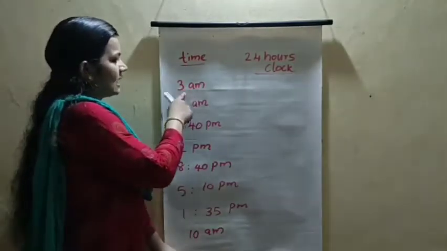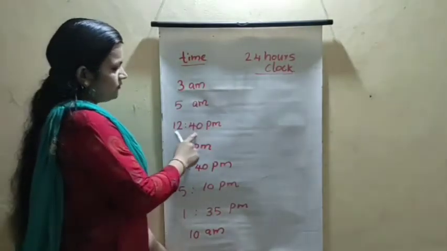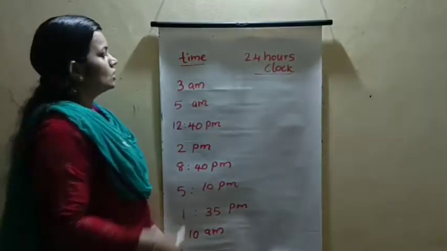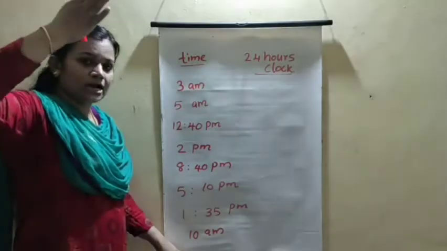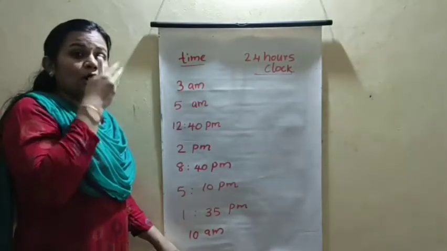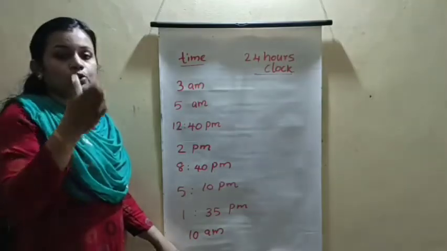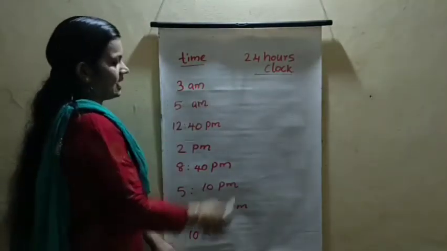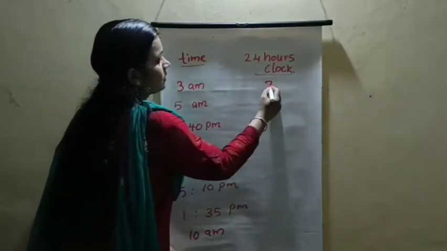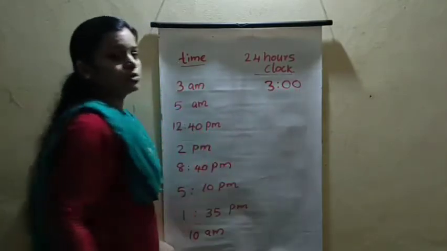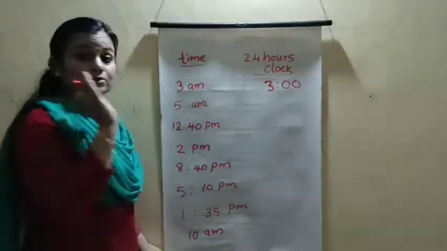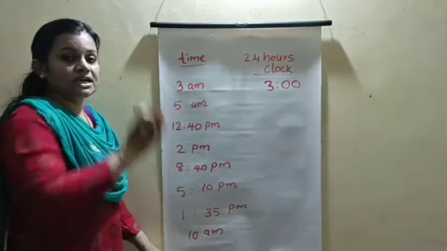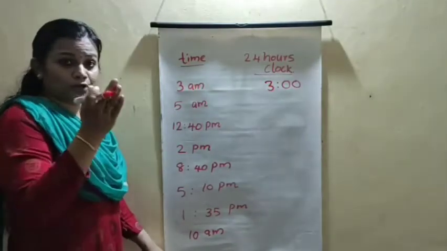First of all, the questions are 3 AM, 5 AM, 12:40 PM, 2 PM. We already know that from 12 midnight to 12 noon, there is no change in the time. So the AM time given here is 3 AM. How do we write it in the 24 hours clock? We write 3 colon 2 zeros. Don't change the time in AM. So 5 AM: there is no change from 12 midnight to 12 noon in the 24 hours clock.